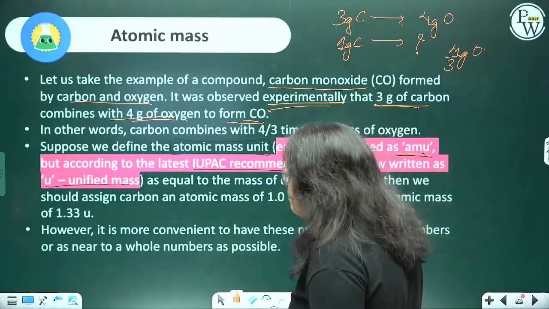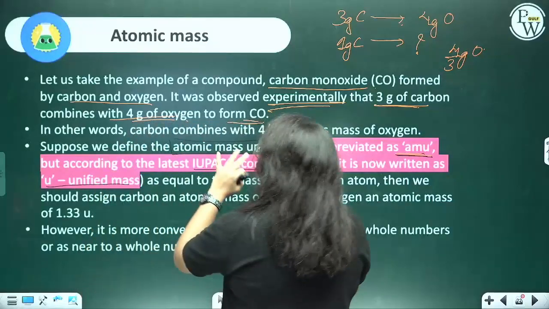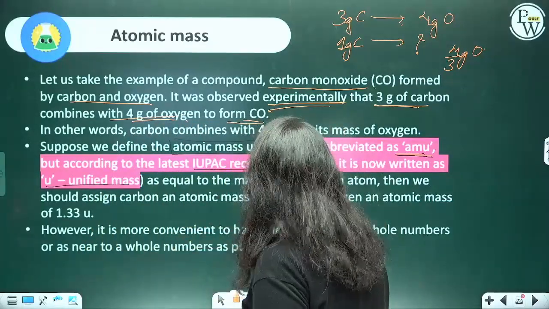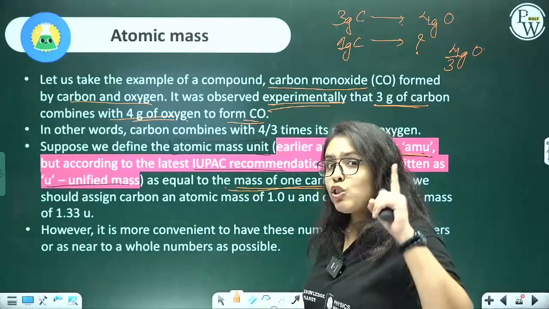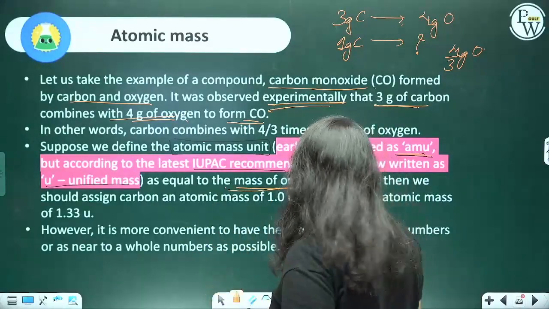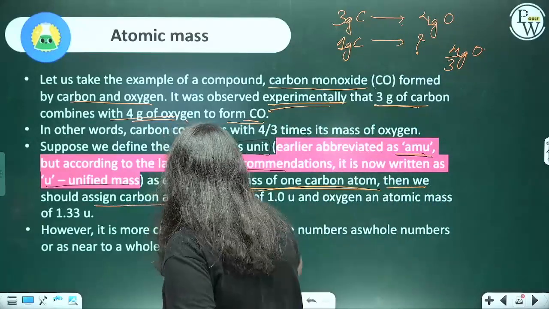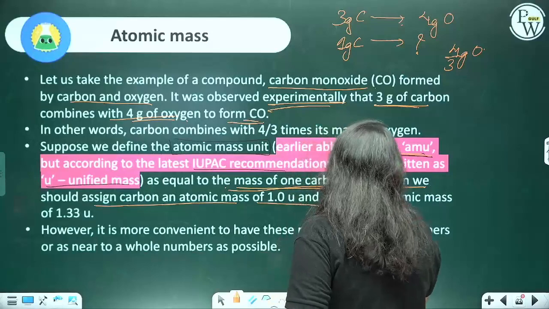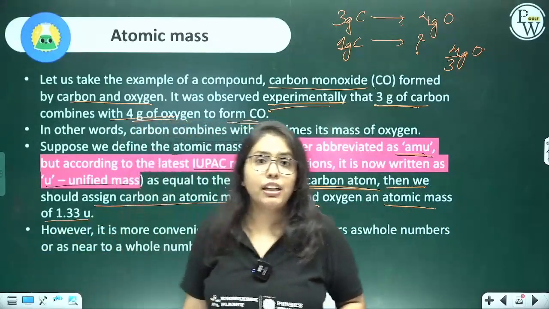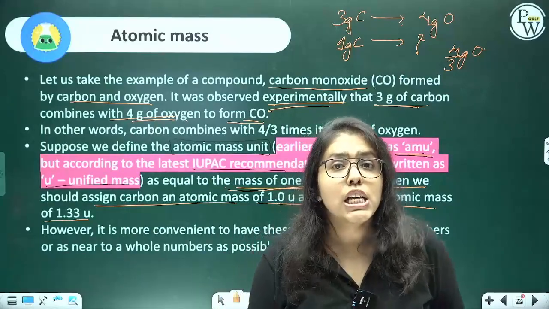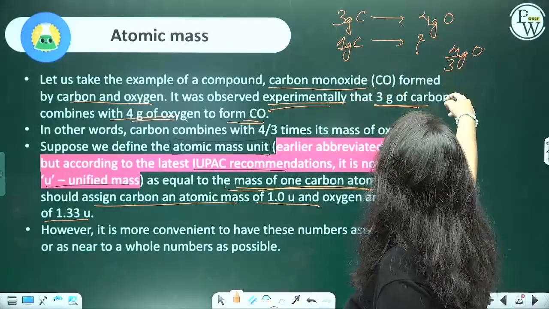Now, suppose we define the atomic mass unit as equal to the mass of 1 carbon atom. Then we should assign carbon atomic mass 1 and atomic mass of oxygen as 1.33 U, because for 1 gram of carbon, 4 by 3 grams of oxygen is used.